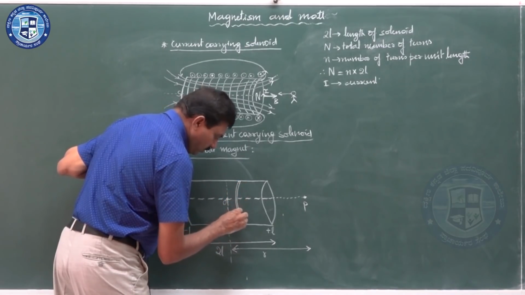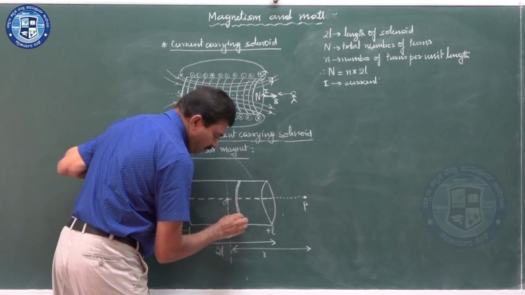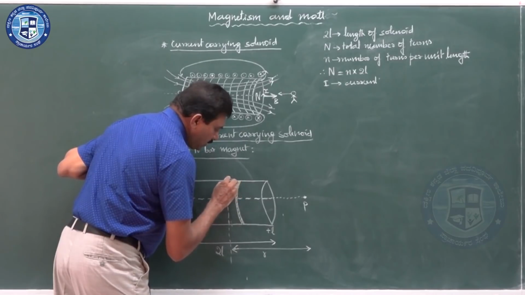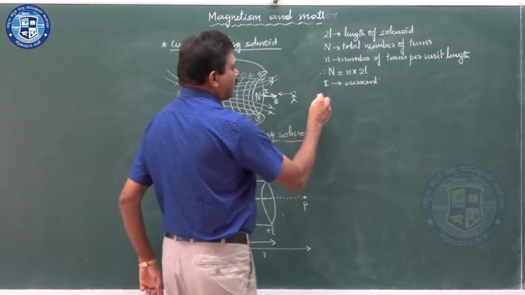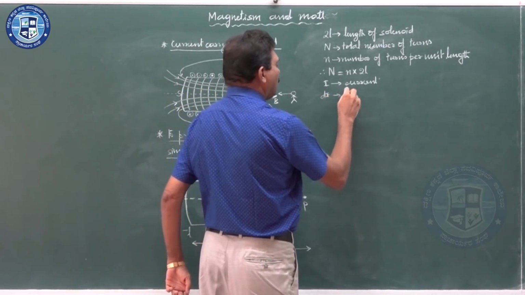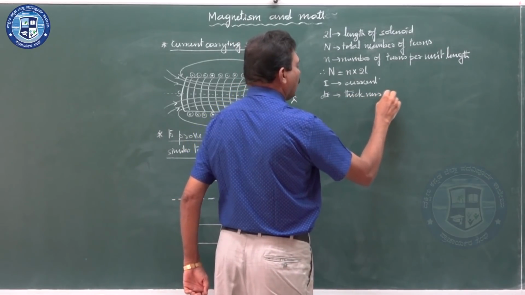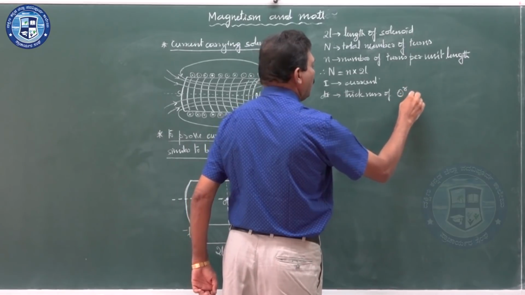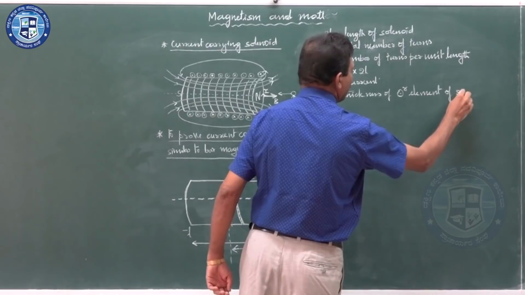Then you consider a circular current element here, a circular element of this solenoid, that is a small element of the solenoid. The thickness of this element is taken as dx. Dx is the thickness of the circular element of the solenoid.